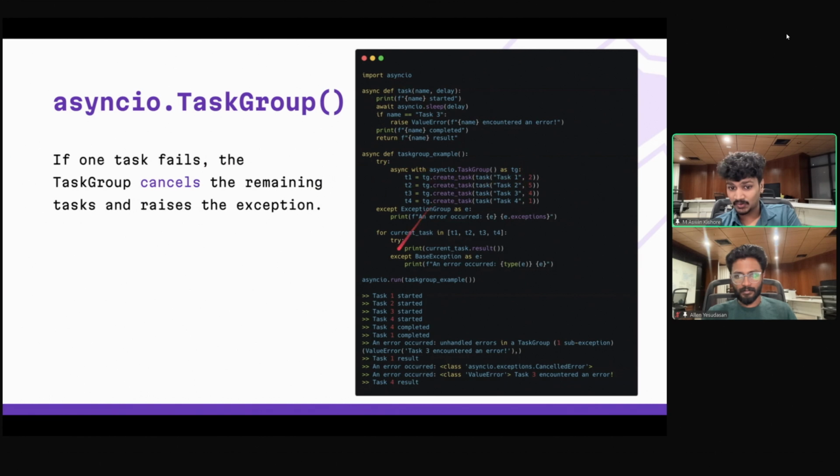Okay, now let's look at the output also. The moment I do this, when I come to this line, task 1 is created, task 2 is created, task 3 and 4, and so on.